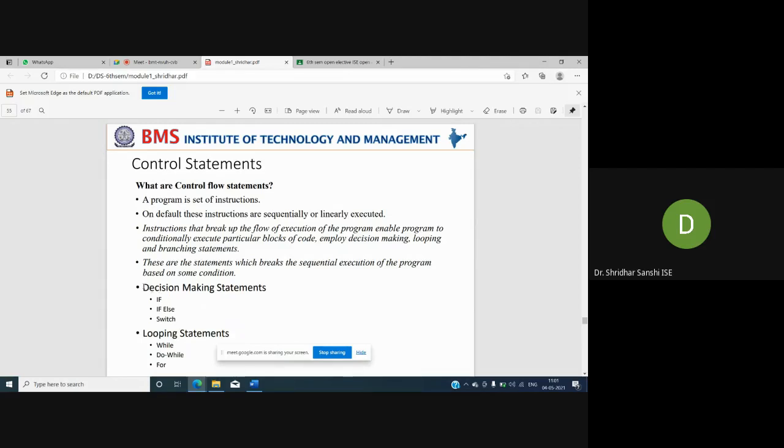So let's start. What do we mean by decision making statements? If we have a set of instructions, decision making statements will decide which actions are to be performed. They will tell which instructions are to be executed. In that we have if, else, and switch. First we will see the syntax of if, the flowchart with respect to if, and one example. So this we will see with respect to the if statement.